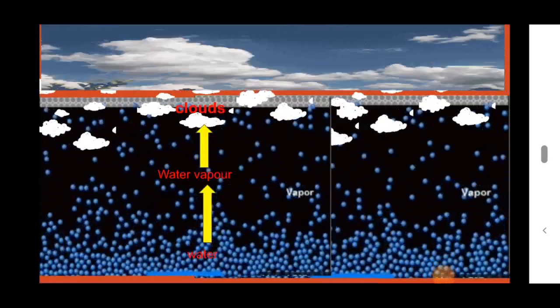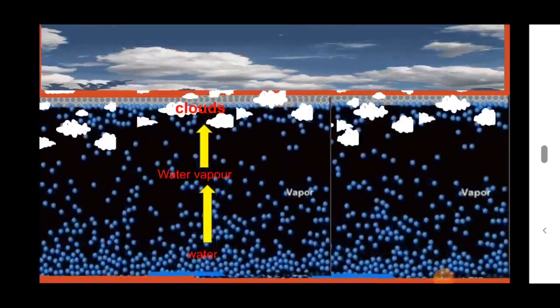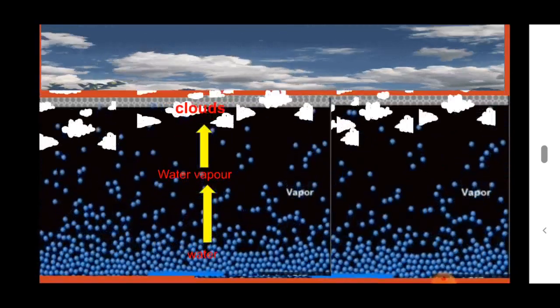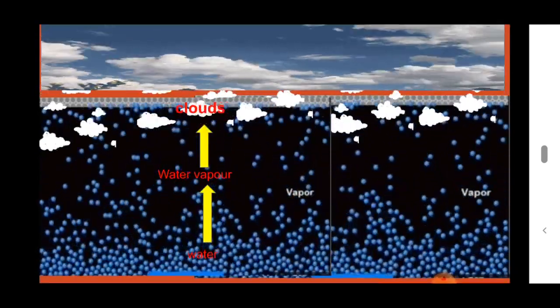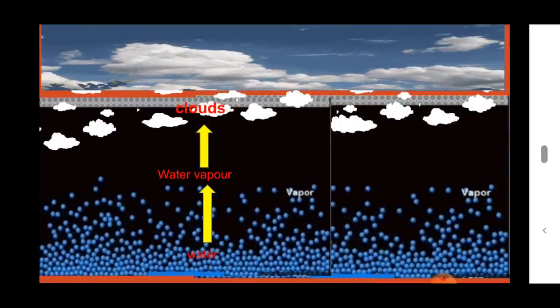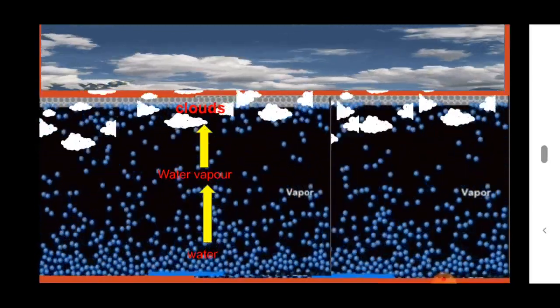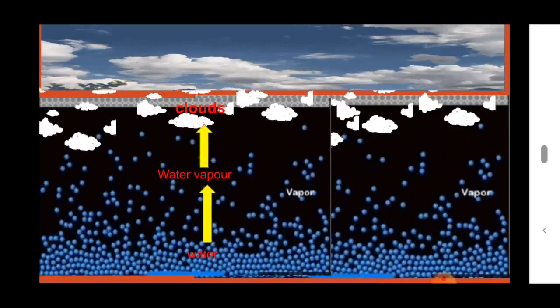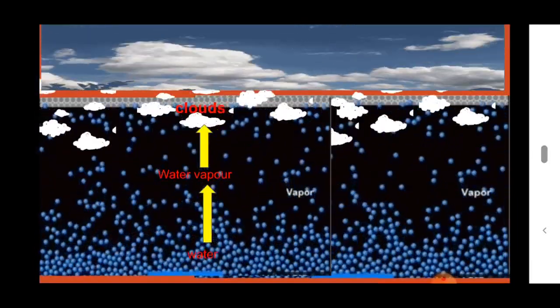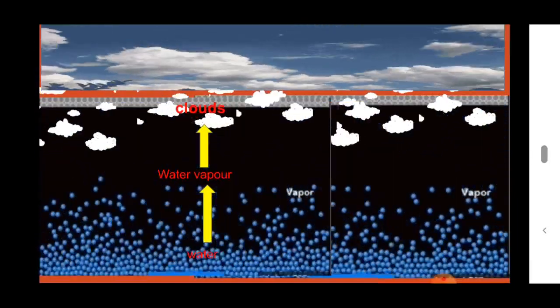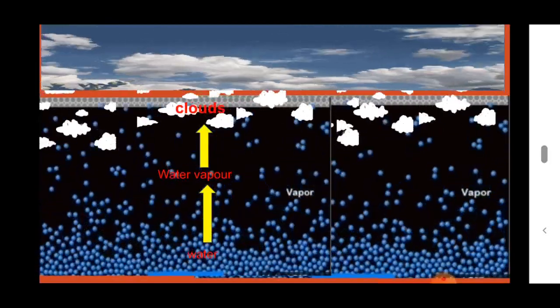See here, the blue color balls are water. First the water is converted into water vapor. Again this water vapor forms clouds. What are clouds? Clouds are small tiny droplets of water.